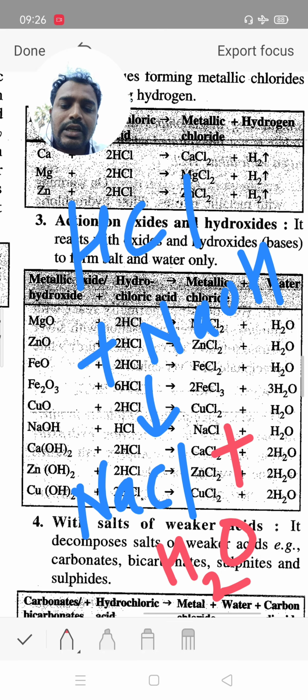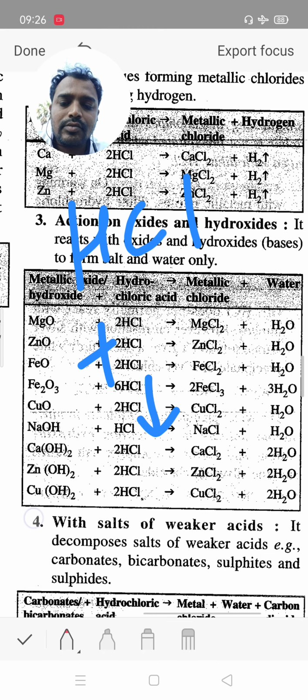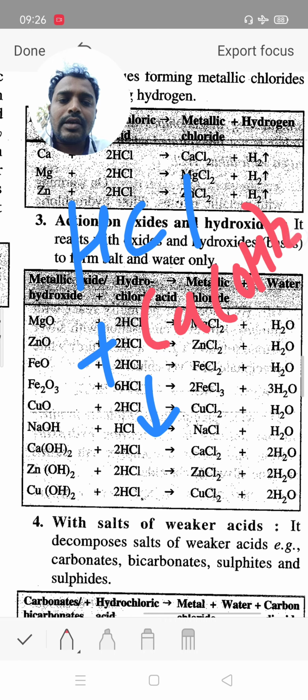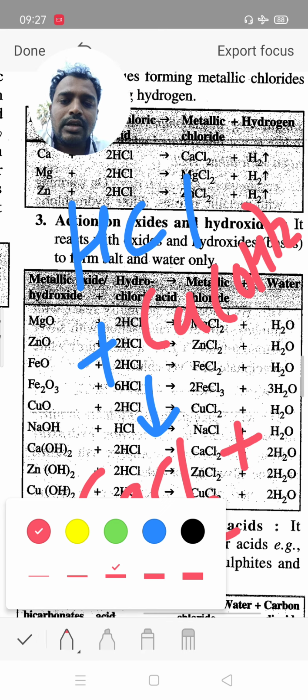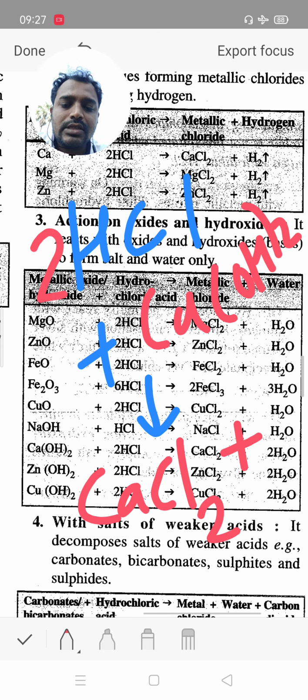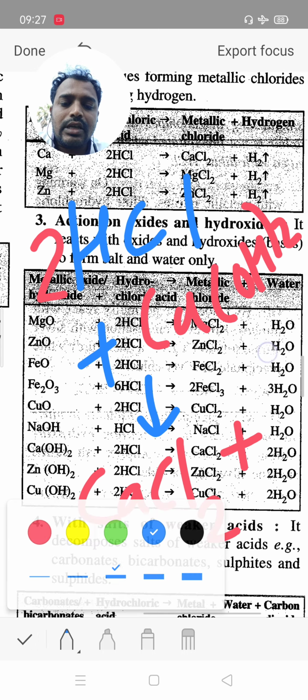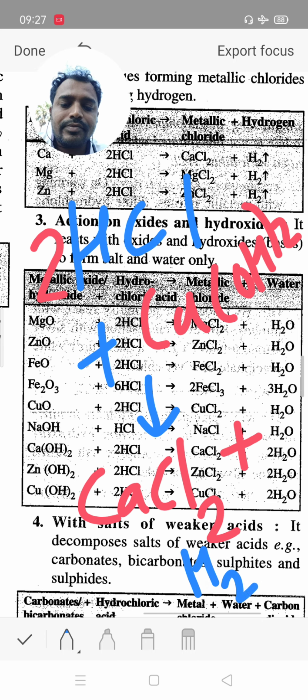Same kind of another reaction, we use calcium hydroxide as a base, then we get a salt like calcium chloride. Calcium combined with chlorine, and we use HCl 2 times, then we get water 2 times.